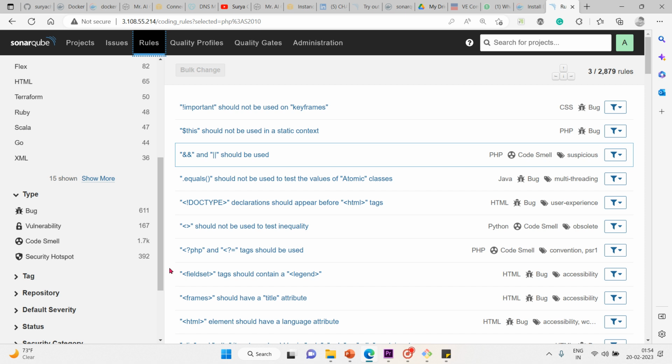So that's the difference between remediation cost and technical debt. Technical debt is only to fix maintainability issues such as code smells, whereas the estimate of time to fix bugs and other vulnerability or security issues we call remediation cost. If it is related only to maintainability, we call it technical debt.